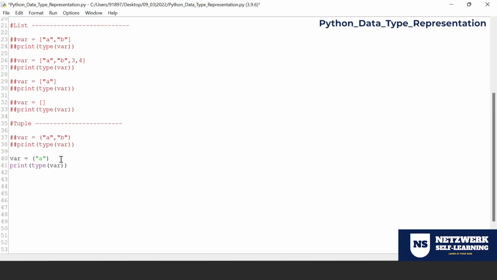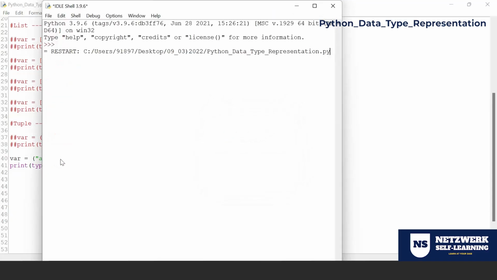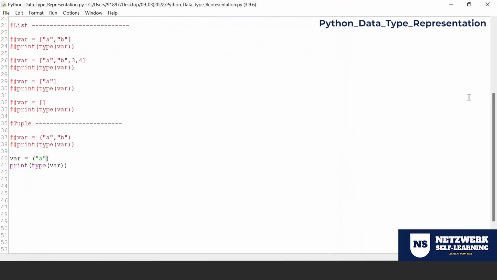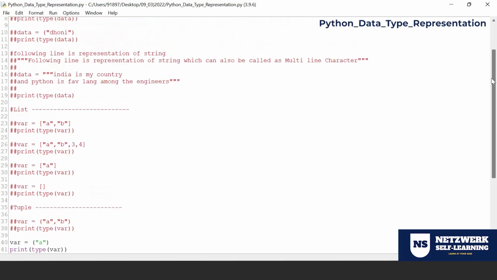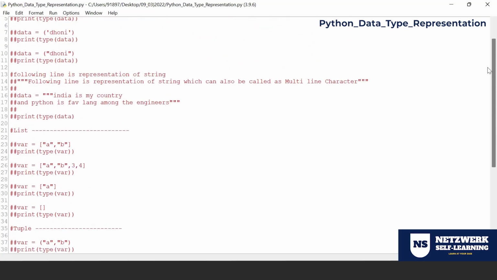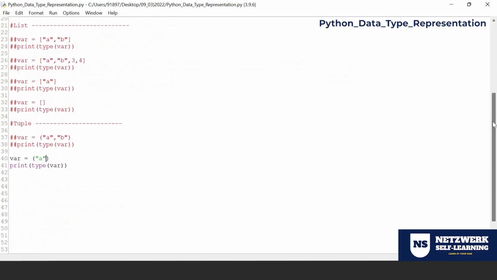Only thing is that look at line number 29 and 32. Even if you have no data or if you have one data, list is going to remain a list. But unfortunately, if you have only one data in a tuple, Python will understand that as a string. Look at that, because we already discussed at line number 7 and 10, a string can also be enclosed by the parenthesis. So while you are declaring a tuple, you need to put in extra effort, extra caution.